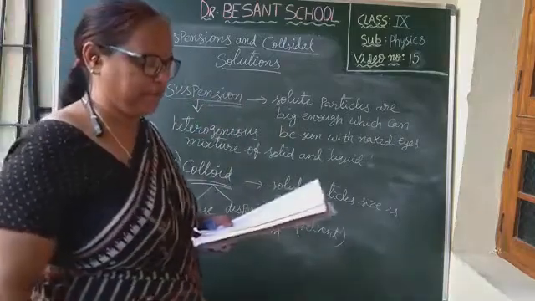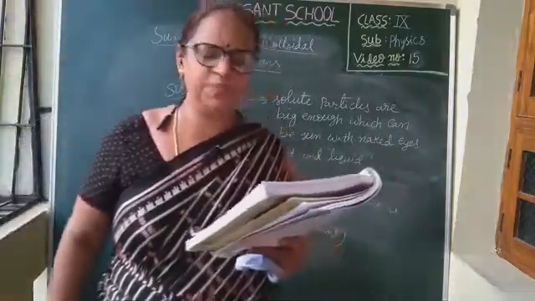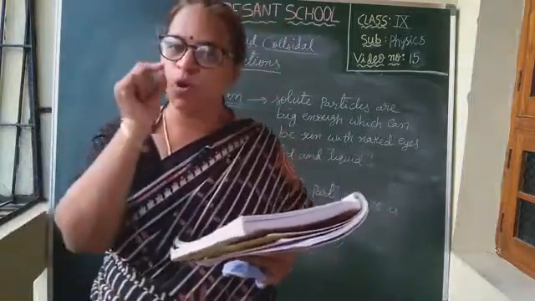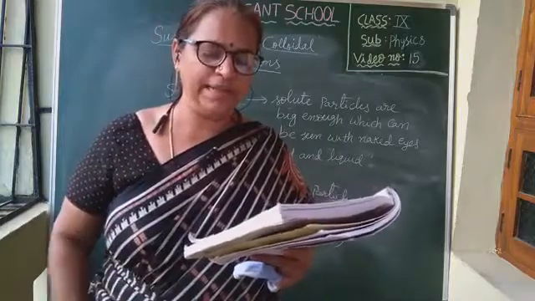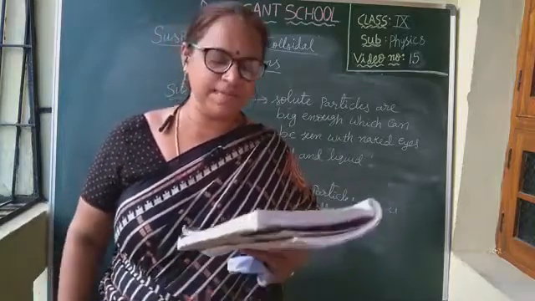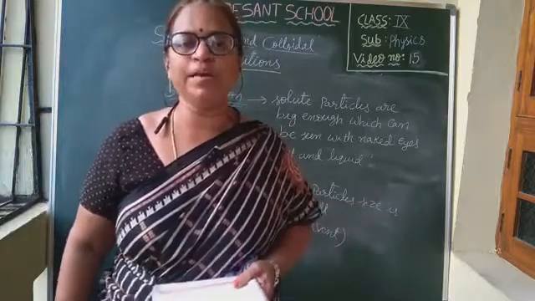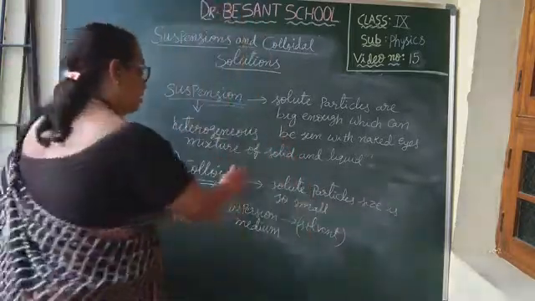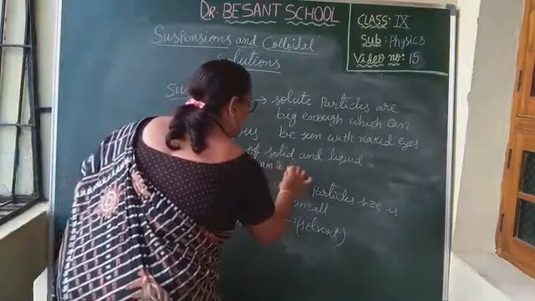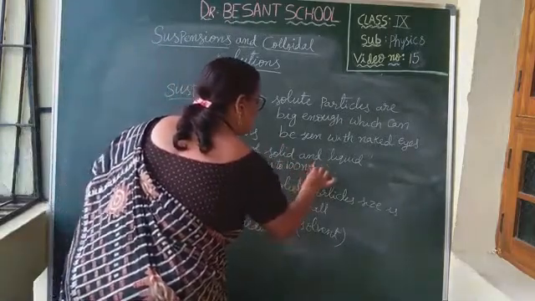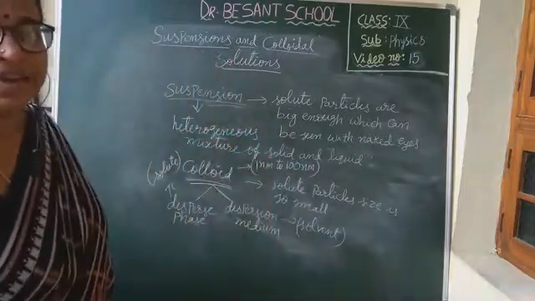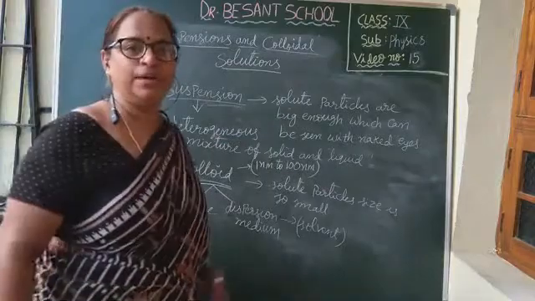Understood, children? See, the disperse phase and dispersion medium. Disperse phase is the substance that is present in small proportion and consists of particles of colloidal size. The particle size will be in between 1 nanometer to 100 nanometers. Nm means nanometer.